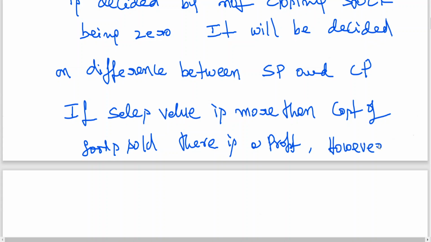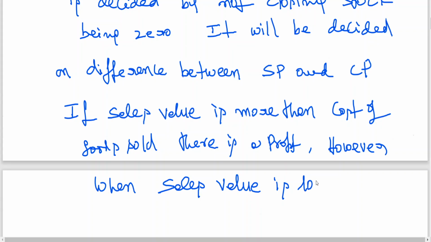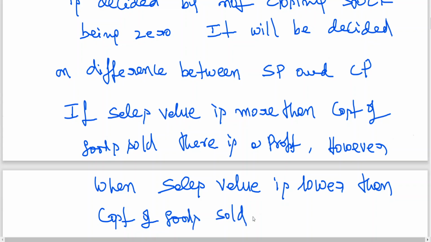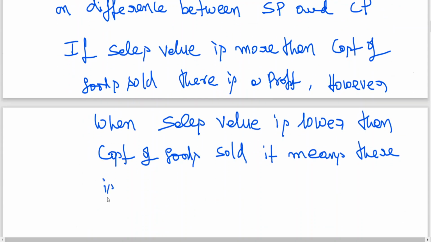However, when sales value is lower than cost of goods sold, you learned that opening stock plus purchase minus closing stock is equal to cost of goods sold. If sales value is lower than cost of goods sold, it means there is a loss. Like this you can write.